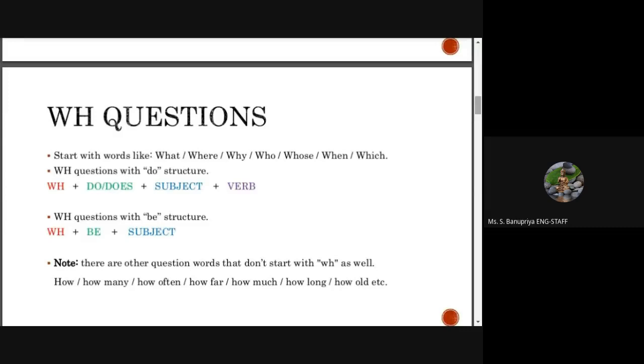Question word plus verb, in the sense be form, do form, have form, or auxiliary, plus subject and then main verb. This is the form of WH question. For example, take this sentence: where do you live? Where is the WH question word, do is the do form of verb, you is the subject, live is the main verb. This is how we form a WH question.